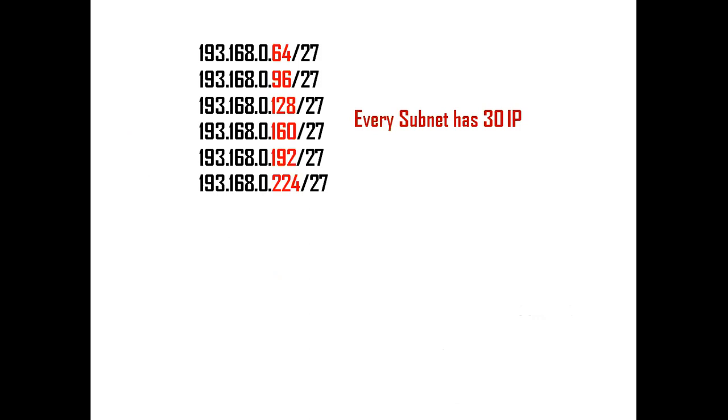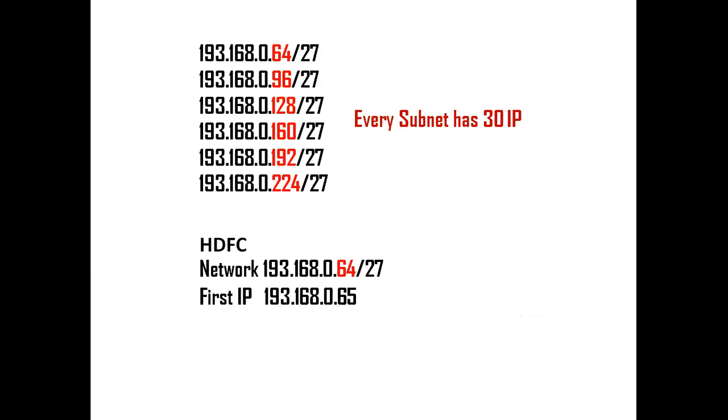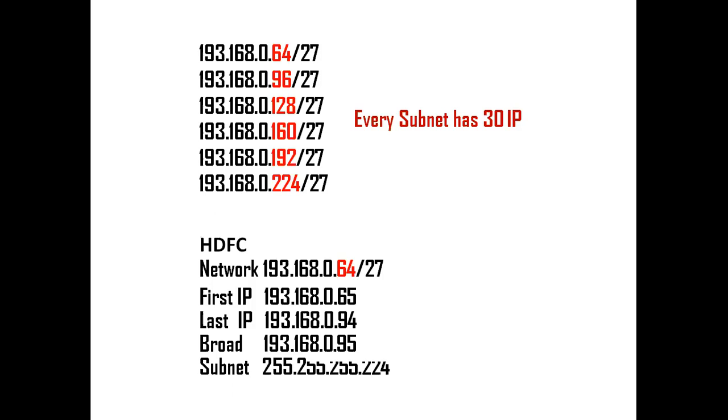Now the first subnet, that is 193.168.0.64, this first subnet I'm going to give to HDFC. This is the network of HDFC, that is 193.168.0.64/27. This is the first IP address of HDFC, this is the last IP address of HDFC, this is the broadcast address of HDFC, and this is the subnet mask of HDFC.